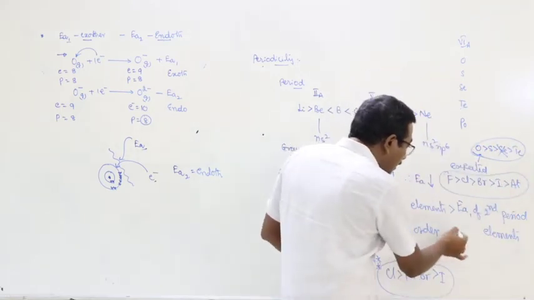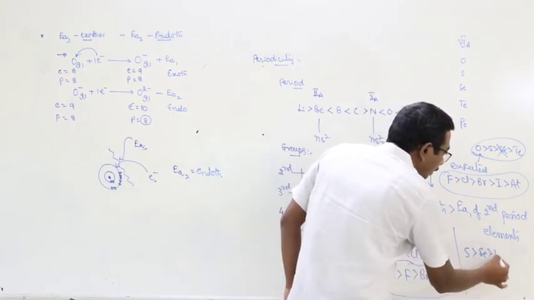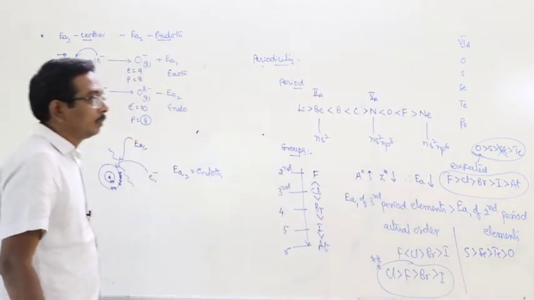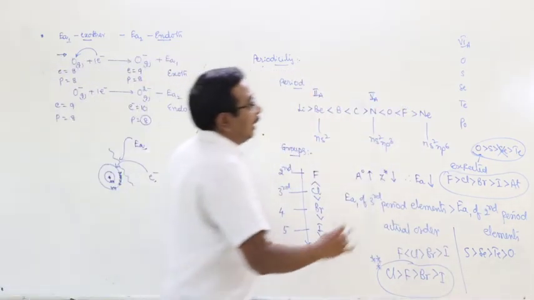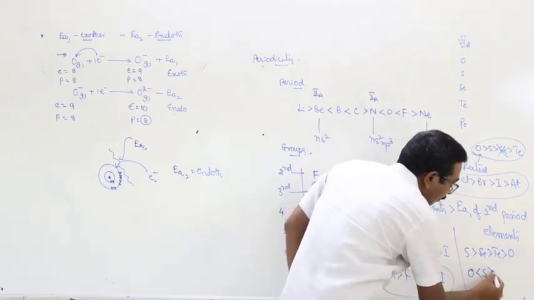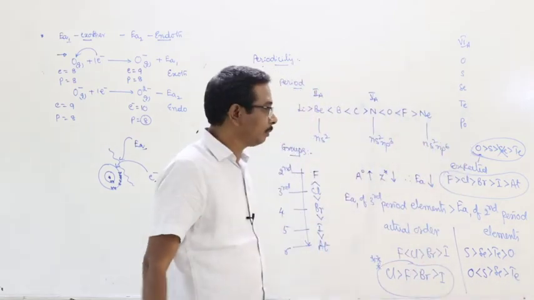What about the actual order of the 6A group elements? Sulfur, selenium, tellurium and oxygen. Okay, the same thing is also given as oxygen, sulfur, selenium and tellurium, whatever it may be.